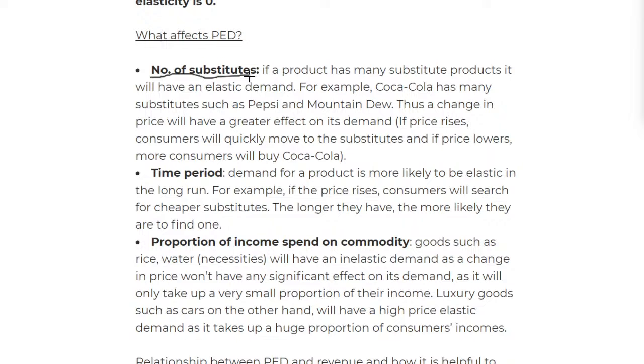The time period is simply when demand for a product is more likely to be elastic in the long run. For example, if the price rises, consumers will search for a cheaper substitute, and therefore, the longer they have, the more likely they are to find one. So that's quite self-explanatory. The next one is the proportion of income spent on the commodity.